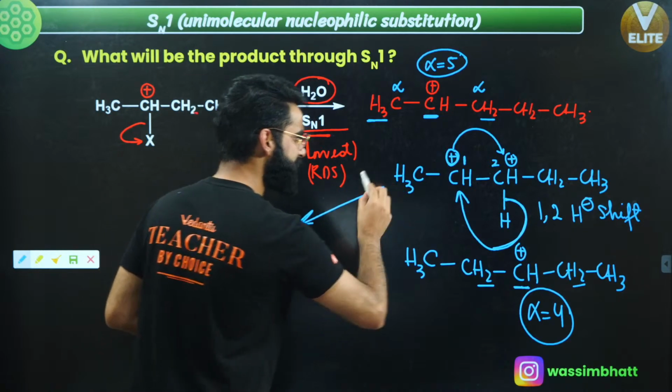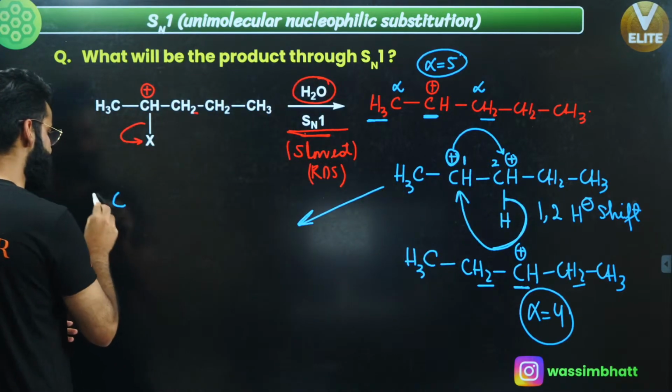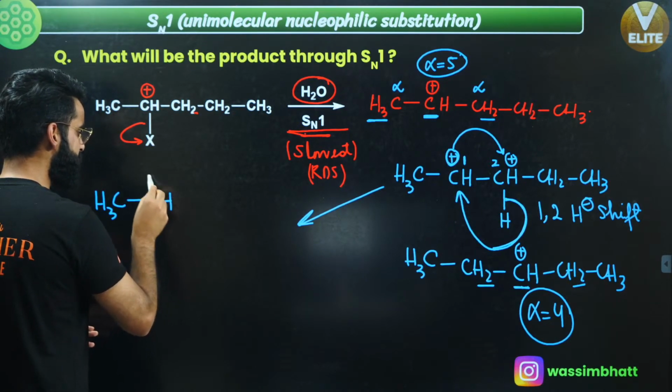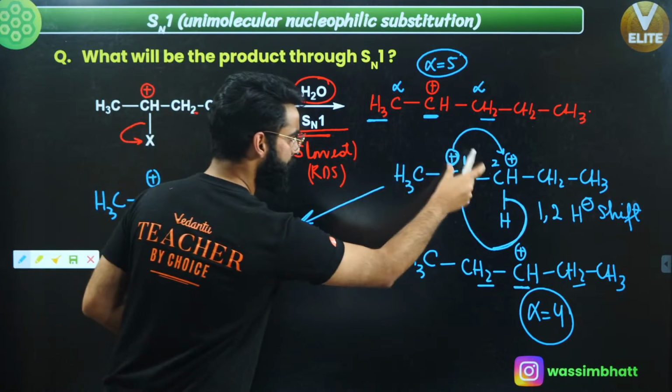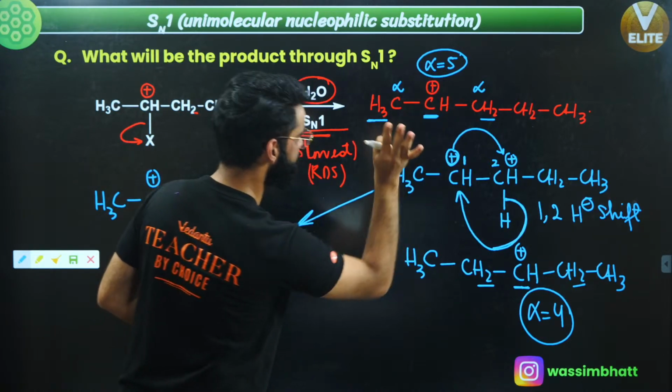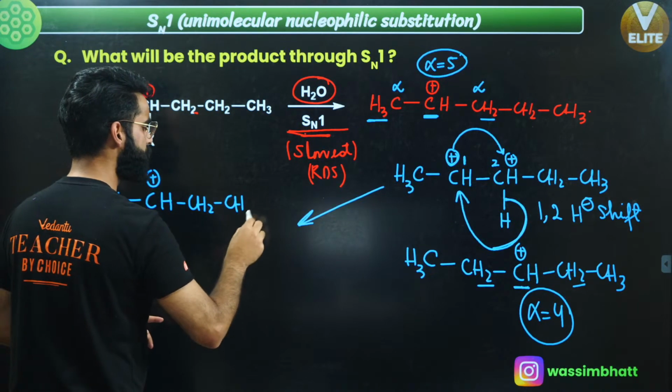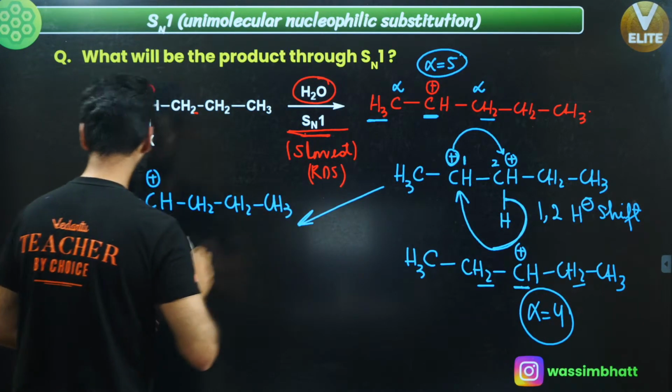Again, I'm going to make this carbocation over here. It's going to be CH3. This is your CH with a positive charge. I'm going to make this carbocation again, right? And this is your CH2, this is CH2, and this is CH3. There is one more shift possible.